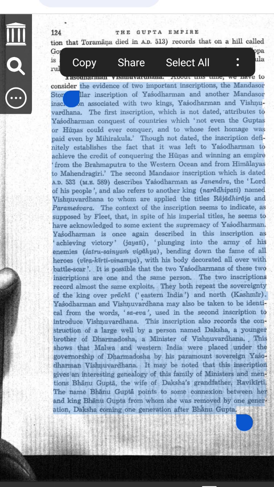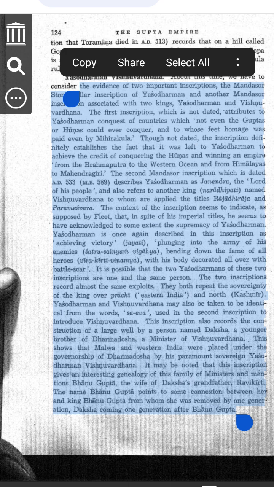Second Mandsaur inscription, dated 533 AD. This inscription calls Yashodharman Janendra, which means Lord of his people. It also mentions another king named Vishnuvardhana. It says that Yashodharman ruled over eastern India, Prachi, and northern India, Kashmir. It describes him as a great warrior covered in battle scars who won many battles.